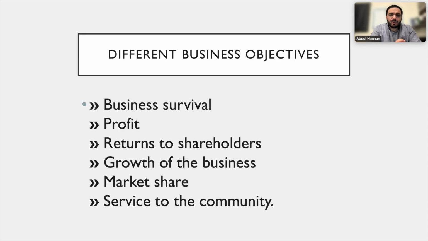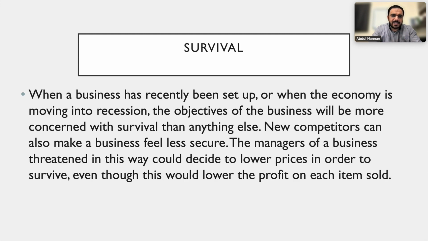Then there are different business objectives. Types of business objectives are different. First of all, the business should set the objective of survival, that is, how the business will survive in the market. Secondly, it should look for profit. Then it should look for return to shareholders. Then it should set the objective of growth of the business, market share, and service to the community. All of these we will see in detail now.